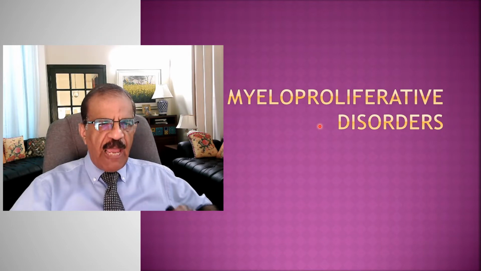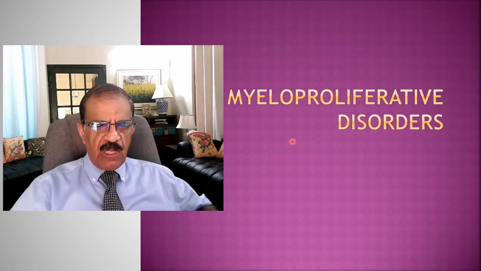So there is abnormal proliferation of any of the components of the bone marrow leading to one of these conditions, and this group is dealt with collectively because of the overlap and also because one condition can transform into another one. And out of these four conditions, I will be discussing chronic myeloid leukemia today.